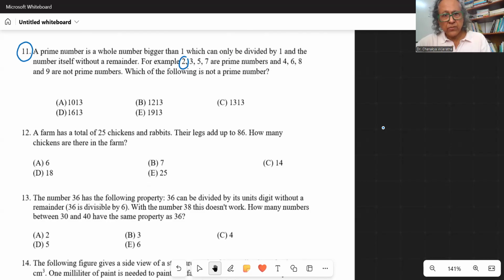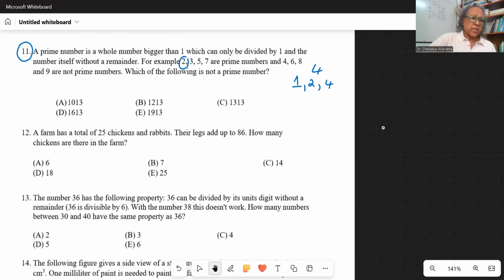And the same case for 3, 5, 7. But if you take 4, what are the factors? So 1, 2, 4. You can see that there are 3 distinct factors. So from the given numbers here, there are 5. Which one is not a prime number?